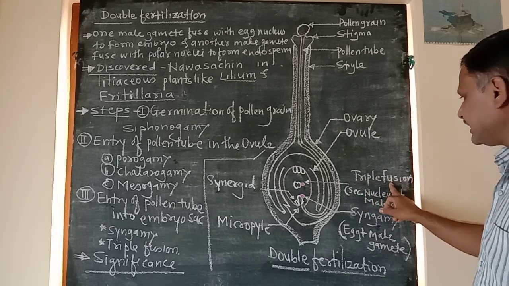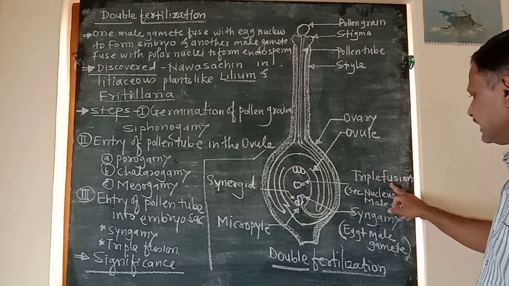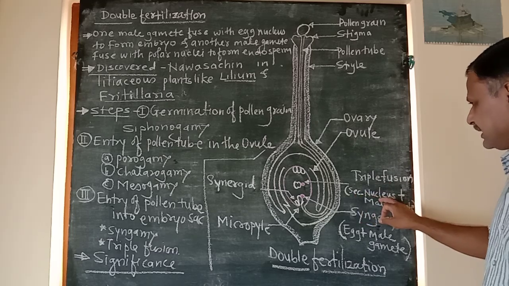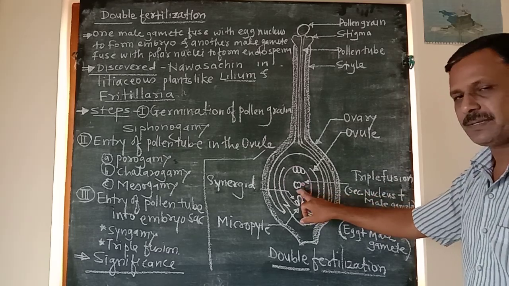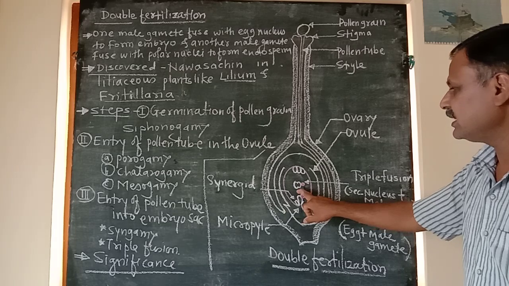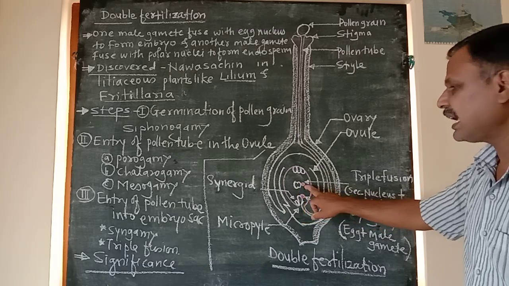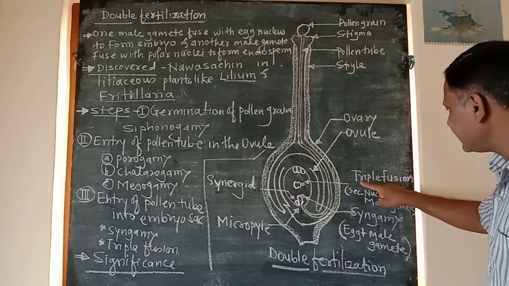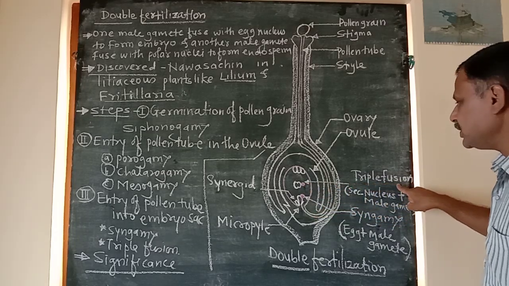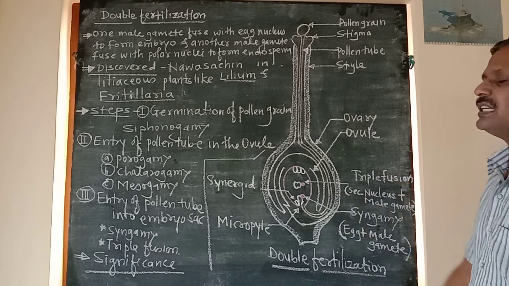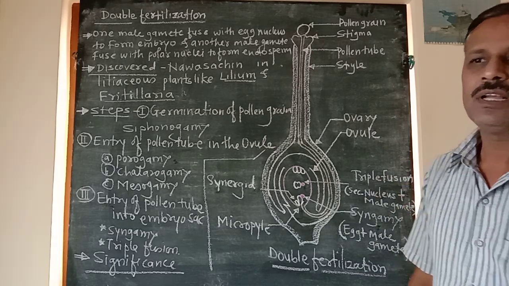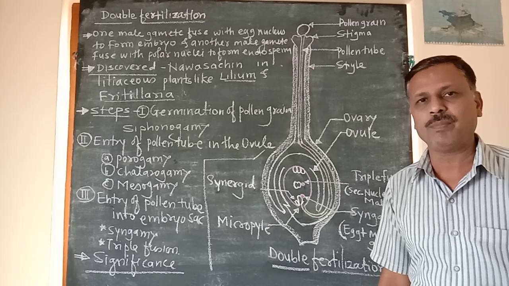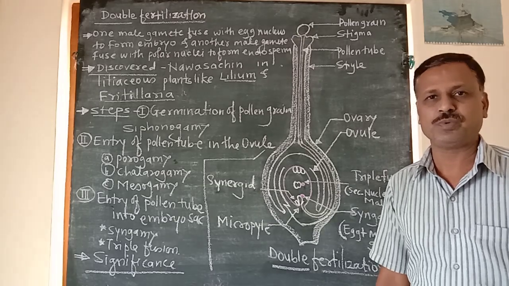Triple fusion means the diploid secondary nucleus fused with a haploid male gamete, and hence it is called triple fusion, and that triple fusion is responsible for the formation of an endosperm.